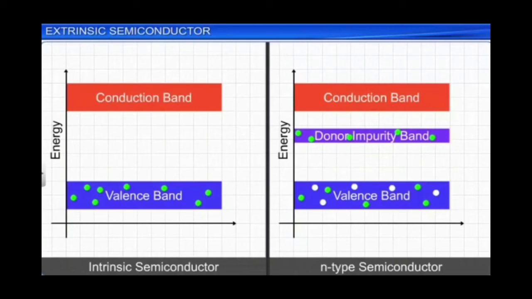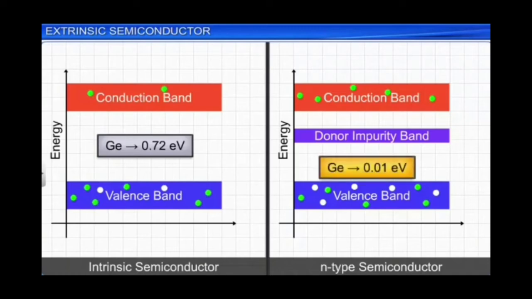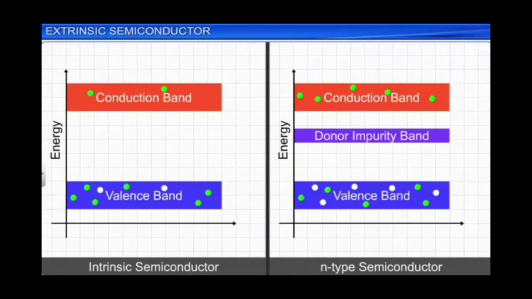In the case of germanium, the band gap energy between the conduction band and valence band is 0.72 electron volt. When it is doped with pentavalent impurities, the energy gap decreases to 0.01 electron volt, which is a very low value. That amount of energy is easily available even at room temperature, because of which conductivity increases.